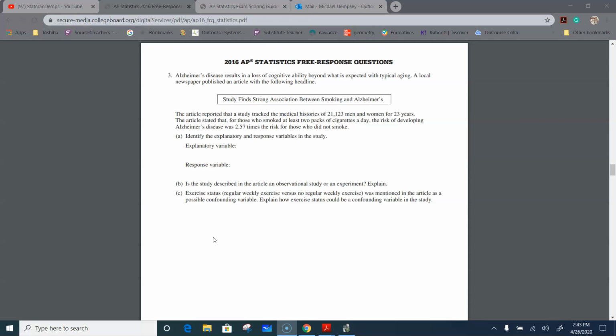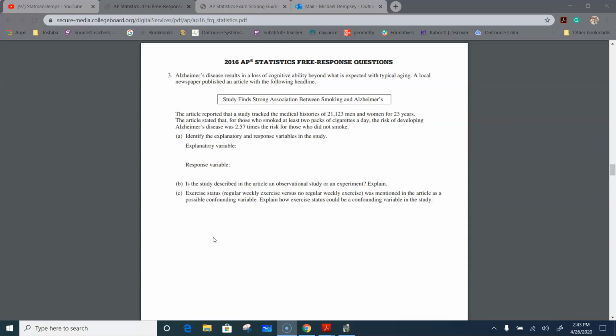Okay, so the explanatory variable here, and of course there's a number of ways maybe you could articulate this and still get full credit. You can always look up the scoring guidelines to these, if you want to see how they would articulate it. But I would say for your explanatory variable, it's the volume or amount of cigarettes smoked on a daily basis, or amount of cigarettes smoked per day. Okay, it's the rate at which somebody's smoking.